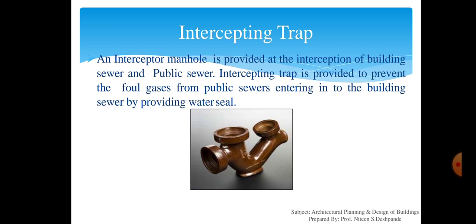Other than these valves, there are some sanitary fittings such as water closet, flushing cistern, sink, wash basin, urinals and bathtubs. So this was about the different types of traps and the plumbing services which are used at the time of construction of any type of building.